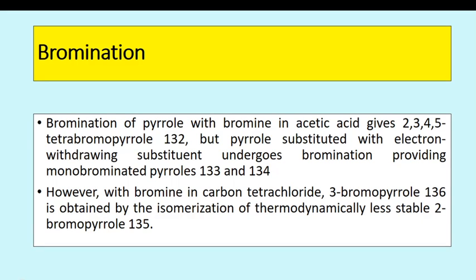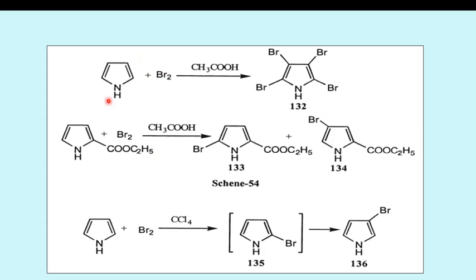Then bromination. Bromination of pyrrole with bromine in acetic acid gives 2,3,4,5-tetrabromopyrrole. Okay, 2,3,4,5-tetrabromopyrrole means what? There is an addition of bromine at the 2nd, 3rd, 4th and 5th positions. But pyrrole substituted with an electron withdrawing substituent undergoes bromination providing monobrominated pyrroles. However, with bromine in carbon tetrachloride, 3-bromopyrrole is obtained by the isomerization of the thermodynamically less stable 2-bromopyrrole. So this is the reaction of pyrrole with bromine.